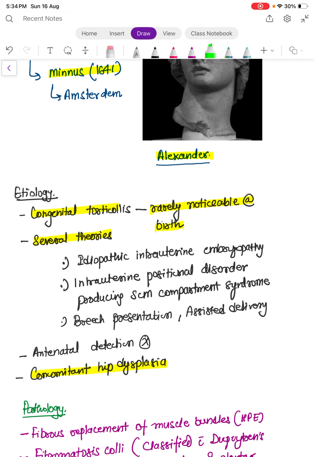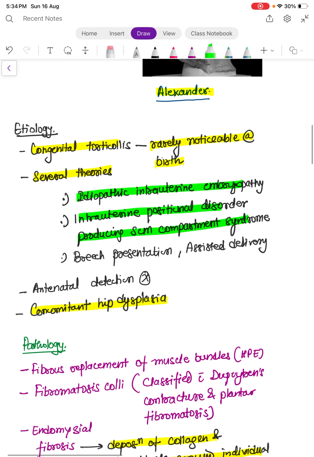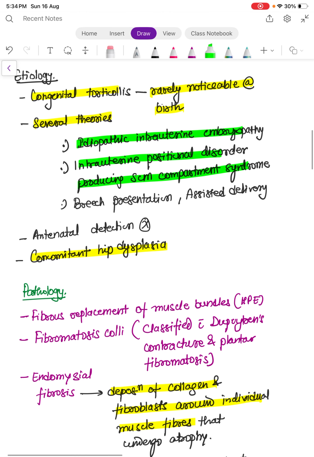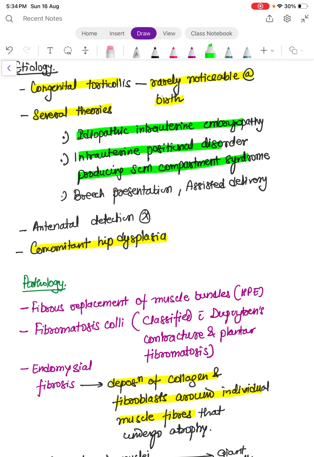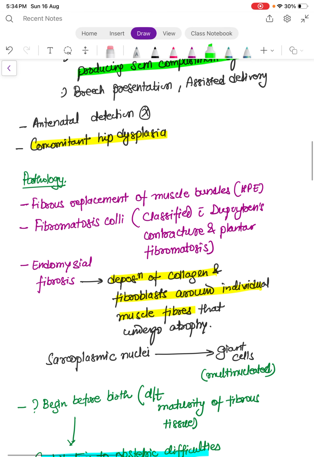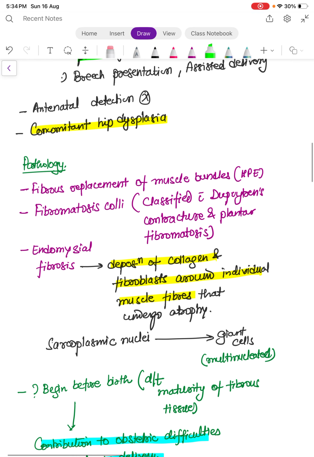The idiopathic intrauterine embryopathy and intrauterine positional disorder causing SCM compartment syndrome, then the breech presentation, assisted delivery. So antenatal detection is not recorded in literature till now. And there could be a concomitant hip dysplasia that you have to see while taking the history of these kind of children. So if we go on pathology, there will be a fibrous replacement of muscle bundles on histopathology.